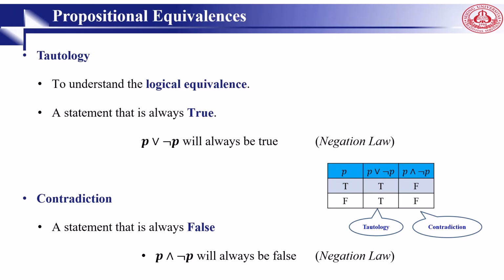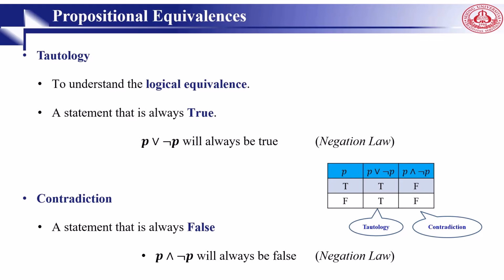In propositional logic, if something is always true, we call it a tautology. In order to understand logical equivalences, we need to understand tautology. Saying the same thing twice in different words is considered a tautology. For example, you say they arrive one after another in succession. One after another and in succession, the same.